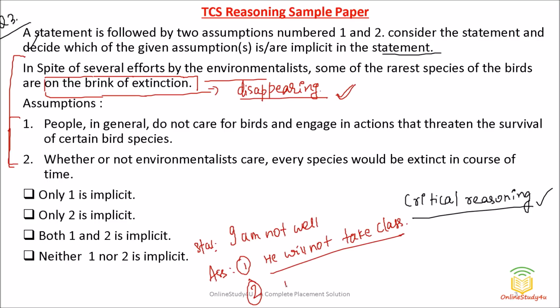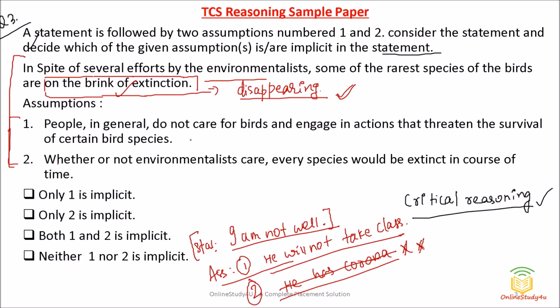I am not well means he has corona? Friends, if I am not well, it does not mean I have corona. So this assumption is wrong. I have not said anything about a high fever or any symptoms. I am not well could mean I might have a little pain in the body or some problem with my heart, but you cannot assume that I have corona, right? So whatever they have said in the statements, accordingly we have to assume. You do not assume from your side, you have to assume based on the statements.